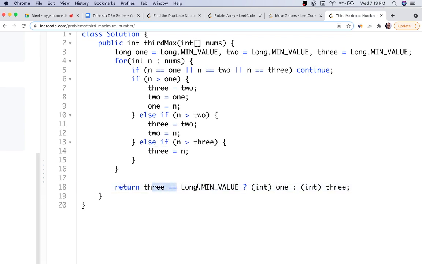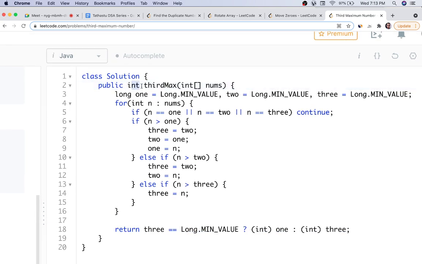Return 3 equals to Long dot MIN_VALUE. If it is the default value, which means the maximum is not found, you will return the largest, else you will return the third largest. You have typecasted it in order to convert long to int, because int was needed in this case. Okay, so you can also define it in int as well. If you can do it in int, then you can also do it in that.